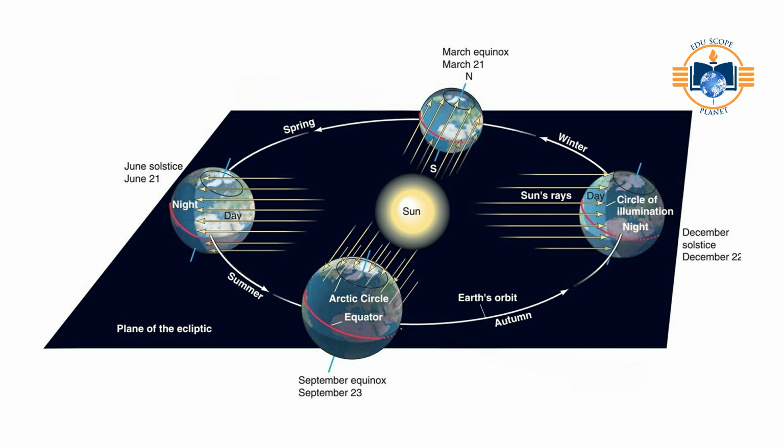Near the poles, days may last for several months, and nights may last for several months. These extreme conditions occur due to the tilted axis combined with Earth's revolution. Key concept to remember: the greater the latitude, the greater the variation in the length of day and night.